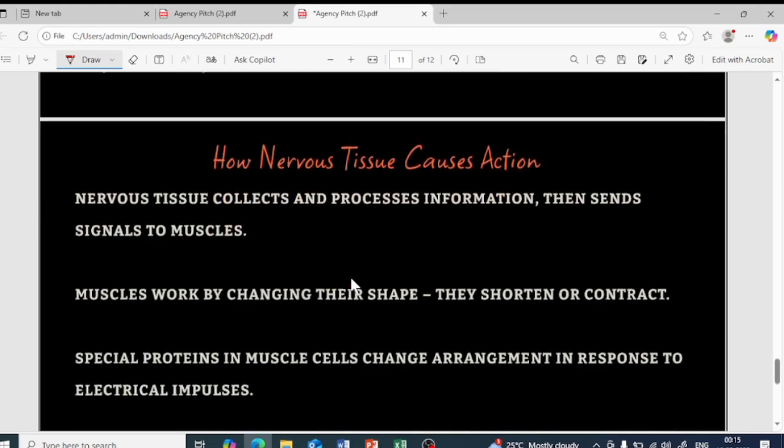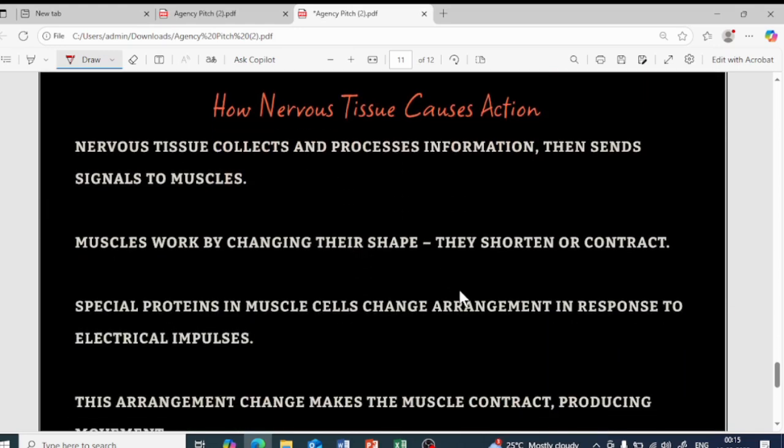The last part of this chapter is how nervous tissue causes action. You know how the information is sent, how the reflex action takes place. How the information is sent to the spinal cord and to the brain, you have understood everything. Now, how is the action caused? How do you remove your hand, for example? How it takes place, you are going to learn here.